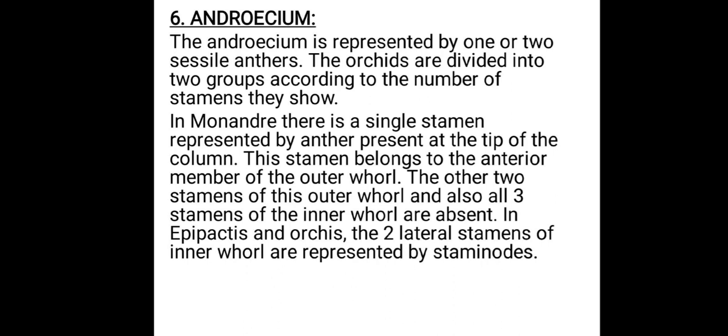Suppose a single stamen is present, those are placed in one group, that is called monandrae. If two stamens are there, those plants are kept in one group, that is called diandrae. So monandrae and diandrae, two groups are there based on the number of stamens.